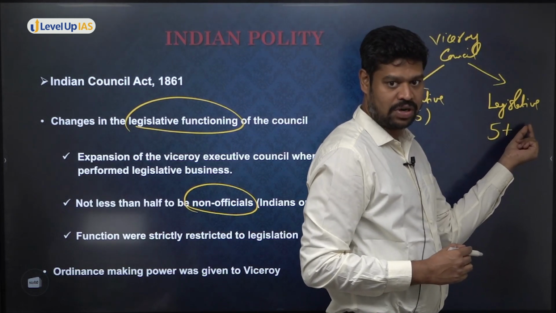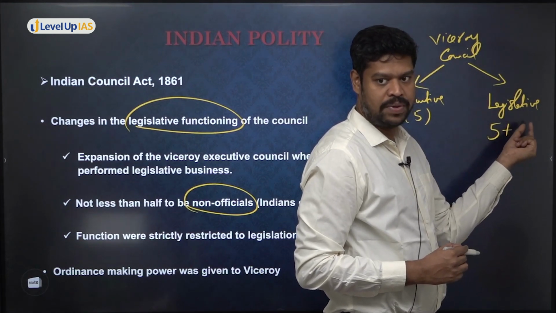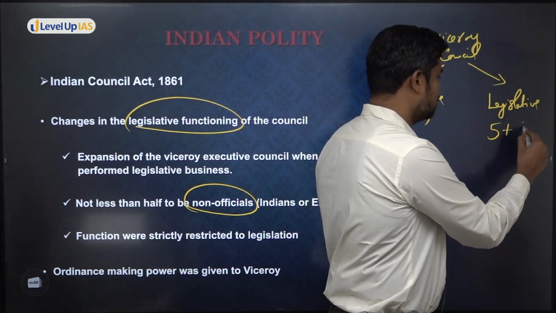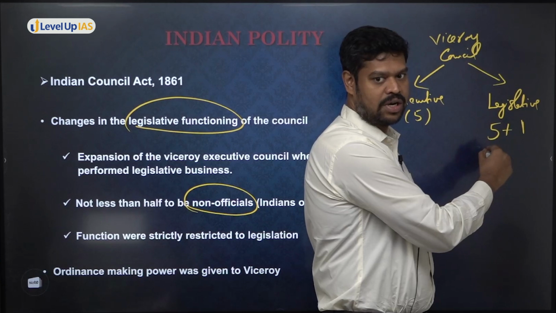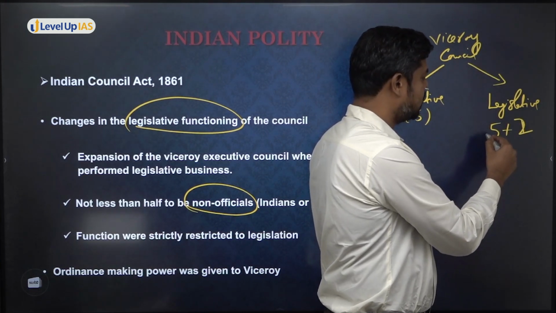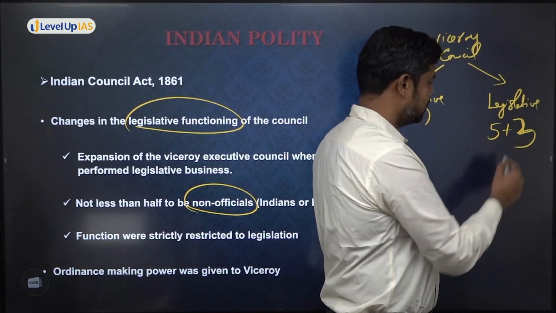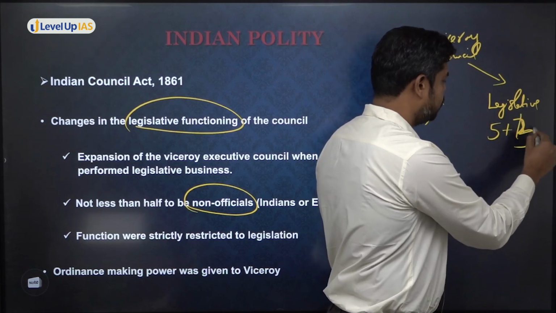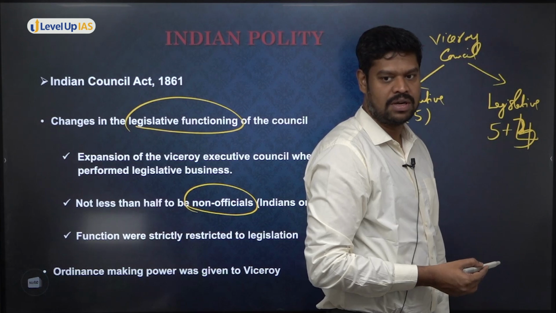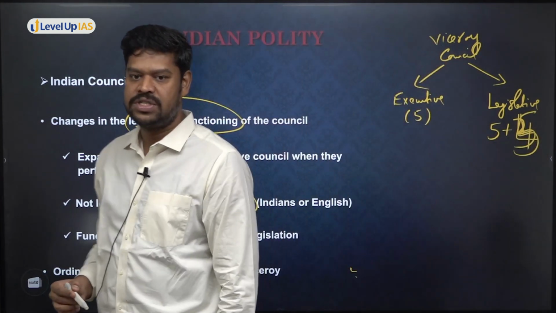If you put 2, not half. Even 3 out of 8 leaves officials the majority, and even 4 is still a majority. So at least a minimum of 5 non-officials has to be there. It is as simple as that.